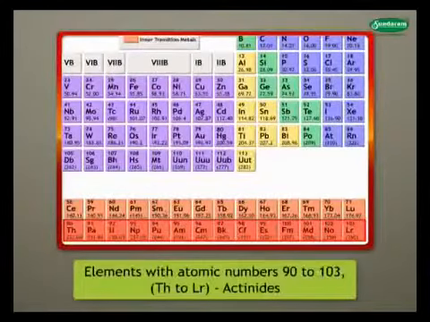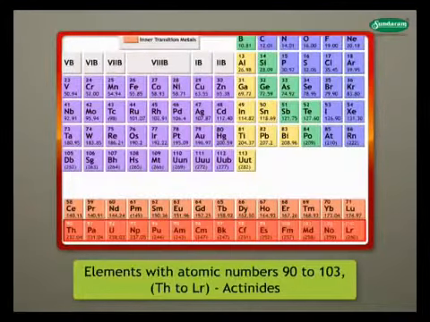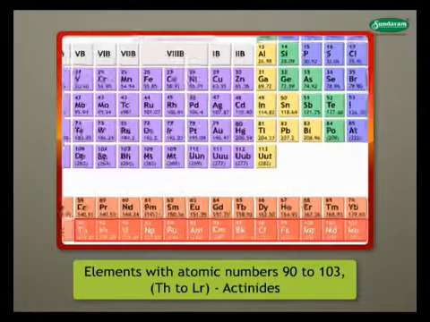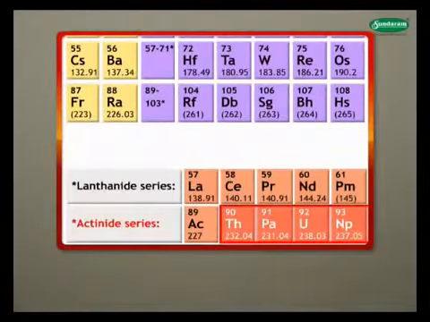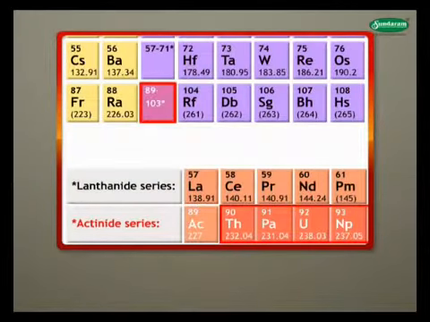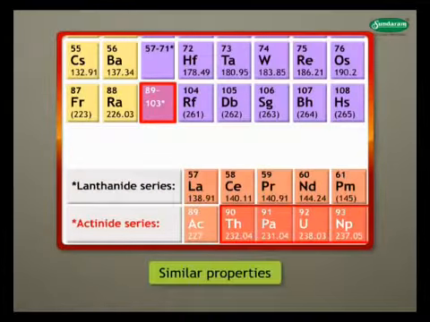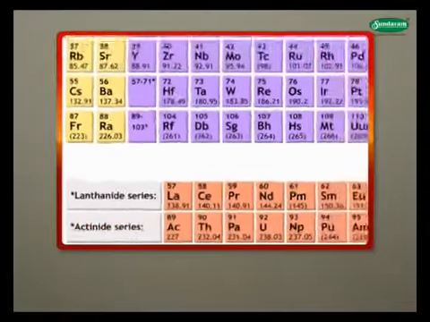14 elements with atomic numbers 90 to 103, Th to Lr, are called actinides. These elements are placed along with actinium Ac89 in the same group 3 in period 7 because of very close resemblance in properties.